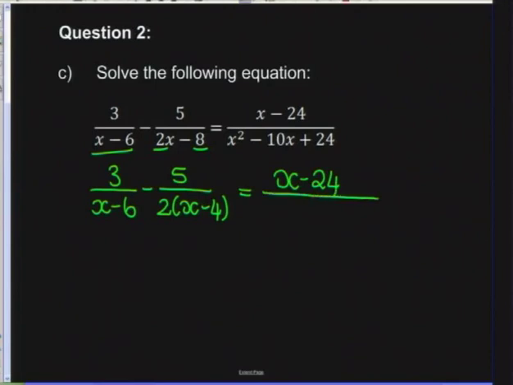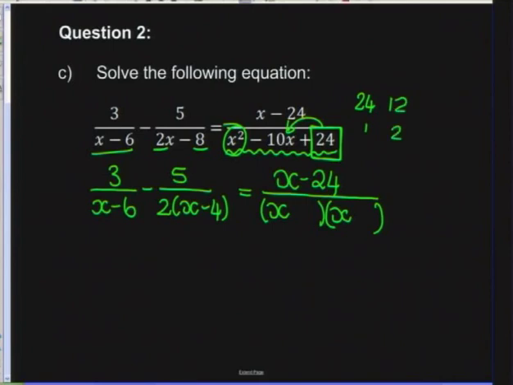And here what we've got is a trinomial, okay, a good old trinomial, which we're going to break up into 2 separate brackets, okay? If I take x squared, I'm going to put it into each bracket, so therefore I've got an x and an x. And remember the story, we're looking for factors of 24 that are going to help me get the number negative 10. So let's think about factors of 24. I've got 24 times 1. I've got 12 times 2. I've got 6 times 4. And I have got 8 times 3.